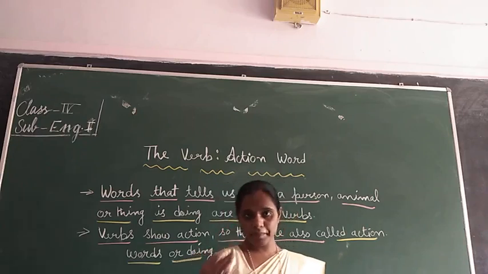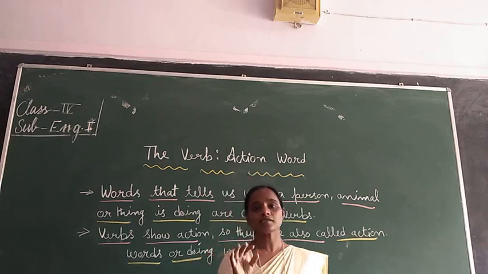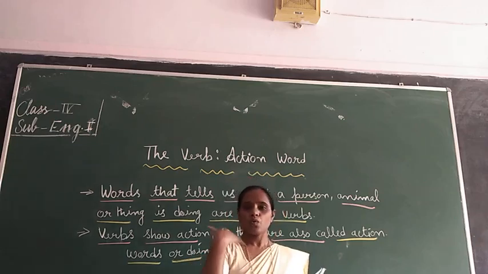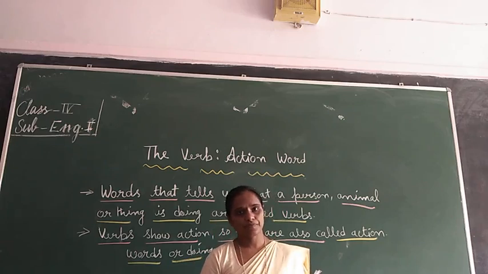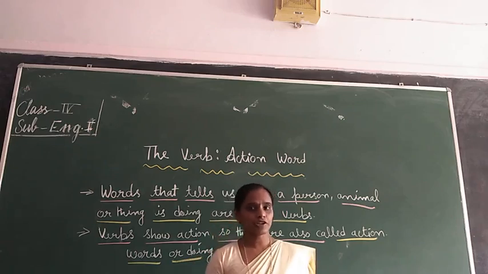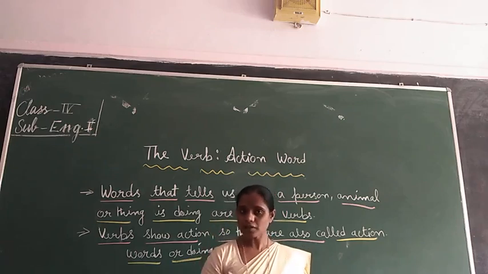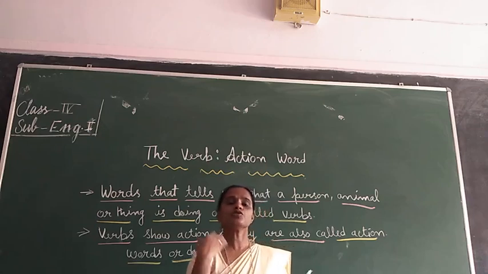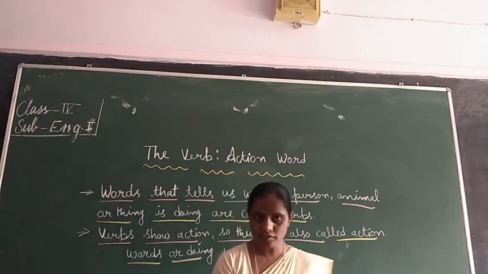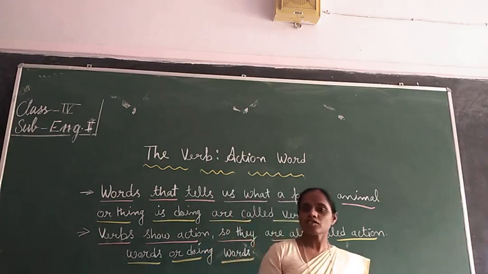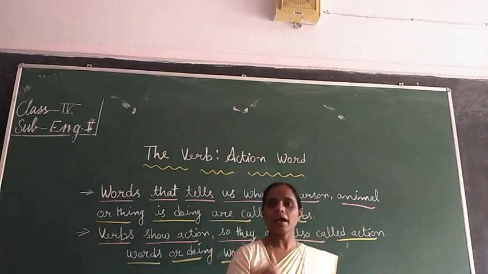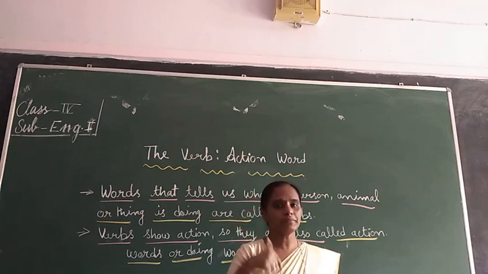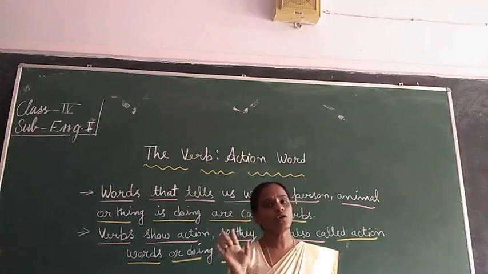Before moving to the examples, I would like to ask you one thing. What are you doing right now? You are watching my video. What am I doing right now? I am teaching you through this video. Okay children? Here the action is performed by me and you. That means the work done by you and me, that is the action verb.